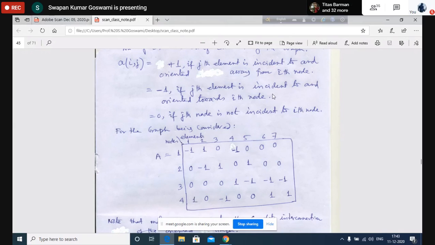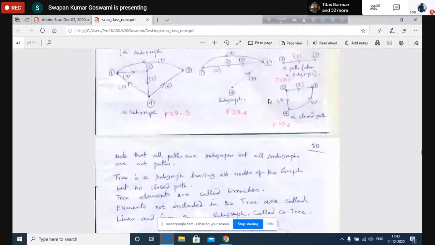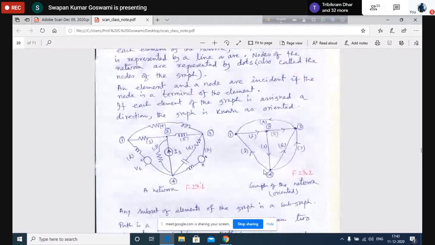Say in this example, if we consider that node 4 is the reference node, then we shall not include node 4 in the node to element incidence matrix.